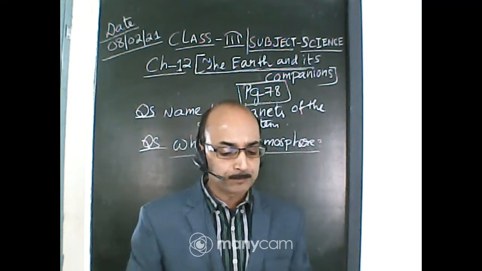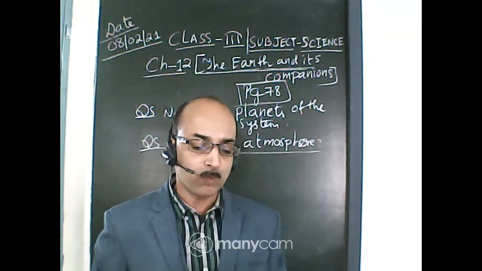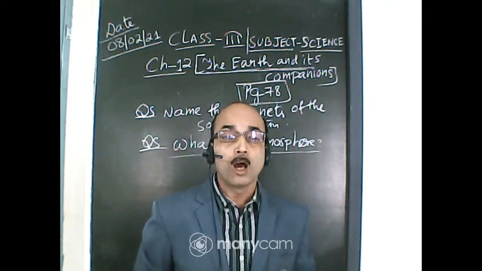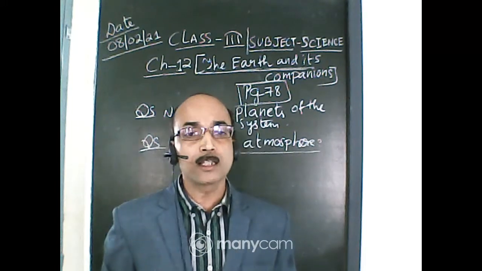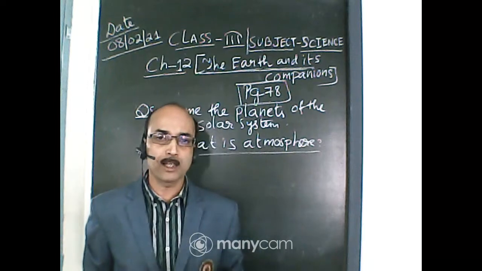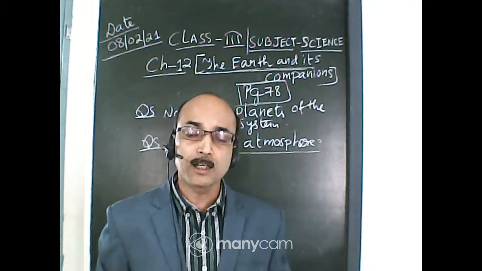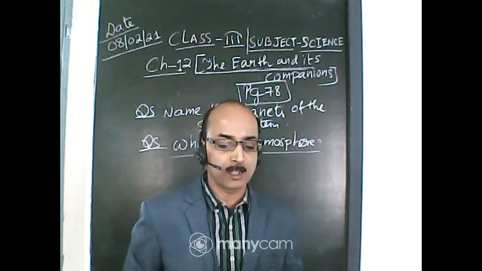It is surrounded by a layer of air called atmosphere. Air and water support life on the earth. So why does life exist on the earth? Due to the presence of water and air. These 2 things support life on the earth, remember.